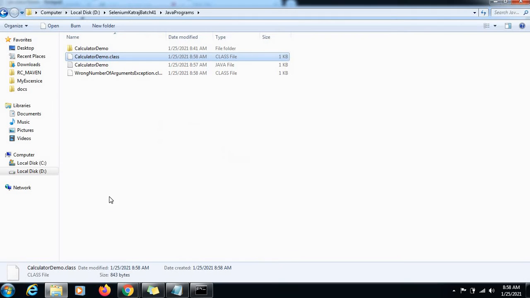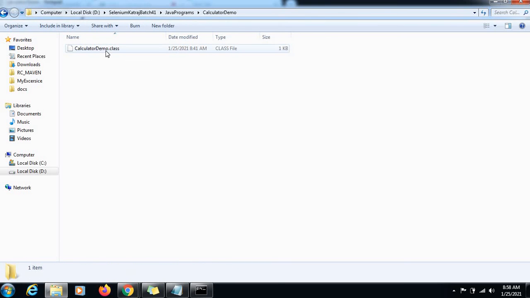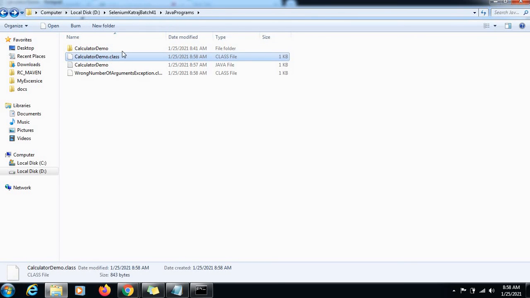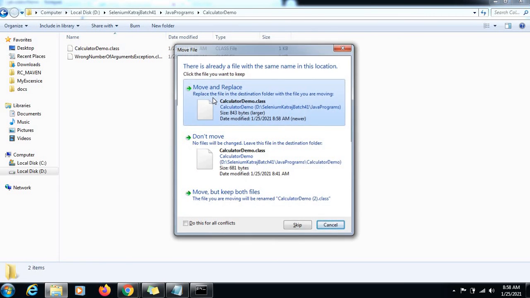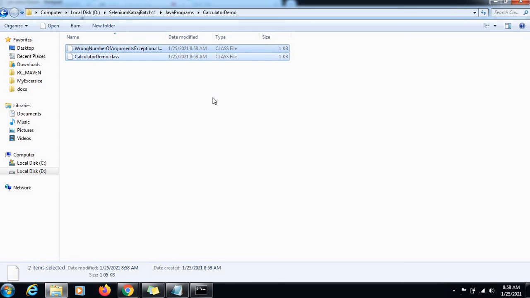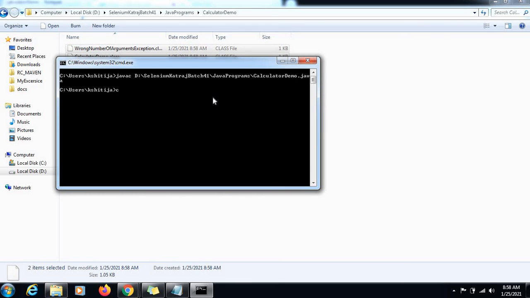So we have to shift both the classes into this package folder now, because this package now contains two classes and not one. So I'll cut both the files with Control X and paste them in with Control V. Good.